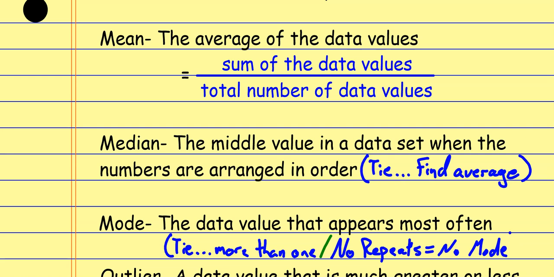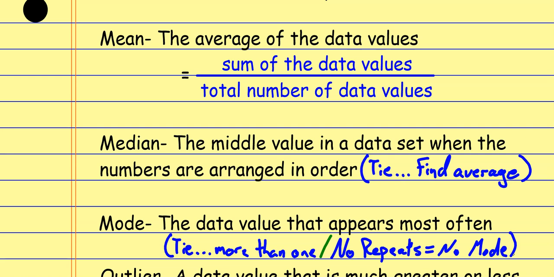Okay, so there's a couple little stipulations that we have to worry about with some of these. Again, median: if there's a tie for the middle, we find the average, and that's our median. The mode: if there's no repeats, then there is no mode. But if there's a tie for the one that repeats the most, then there's more than one mode, okay?